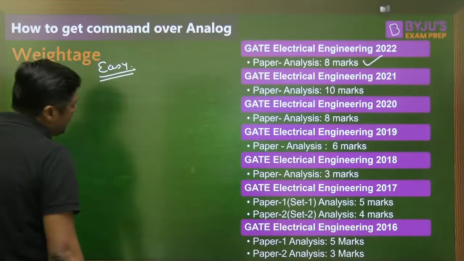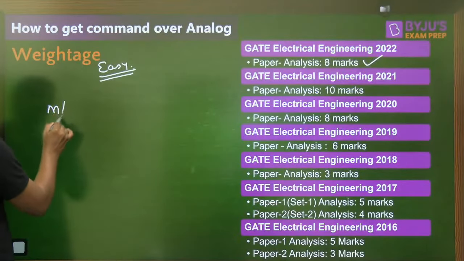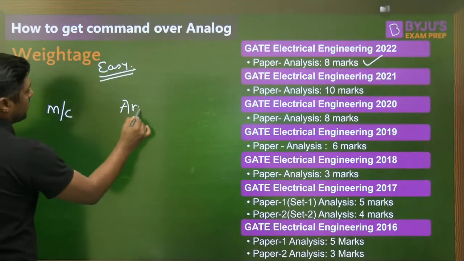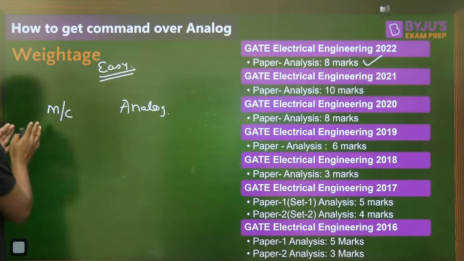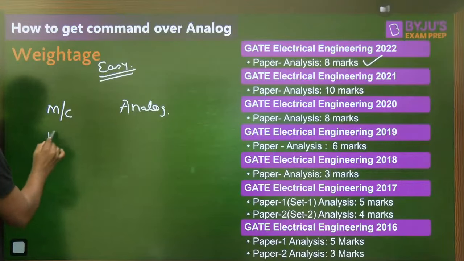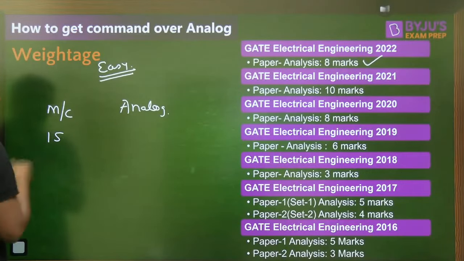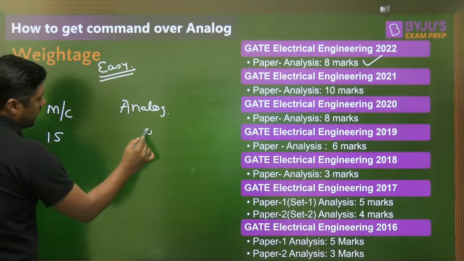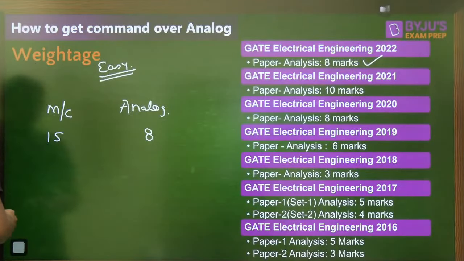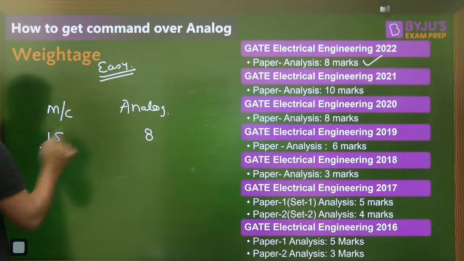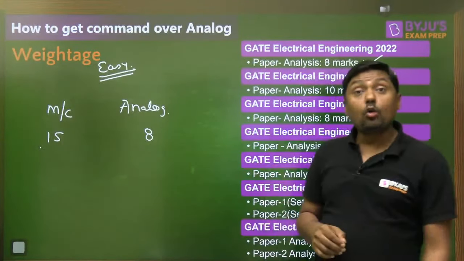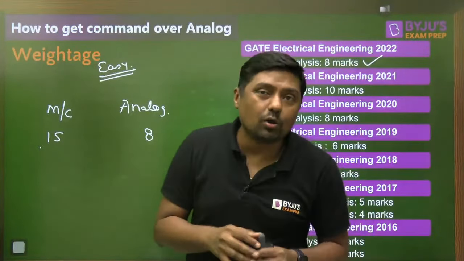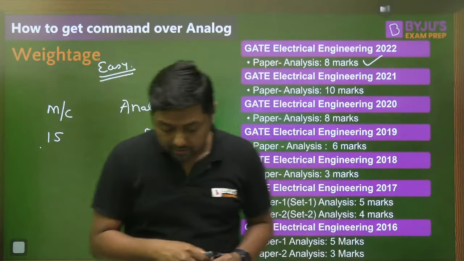If we read two subtopics for machine, I just want to compare with analog. Machine is a core subject for the electrical branch, with a weightage of about 15 marks. Here we are getting 8 marks, right? No doubt the weightage of machine is more than analog. Okay, no problem, because it is a core subject. But how much time is required to get command over machine?